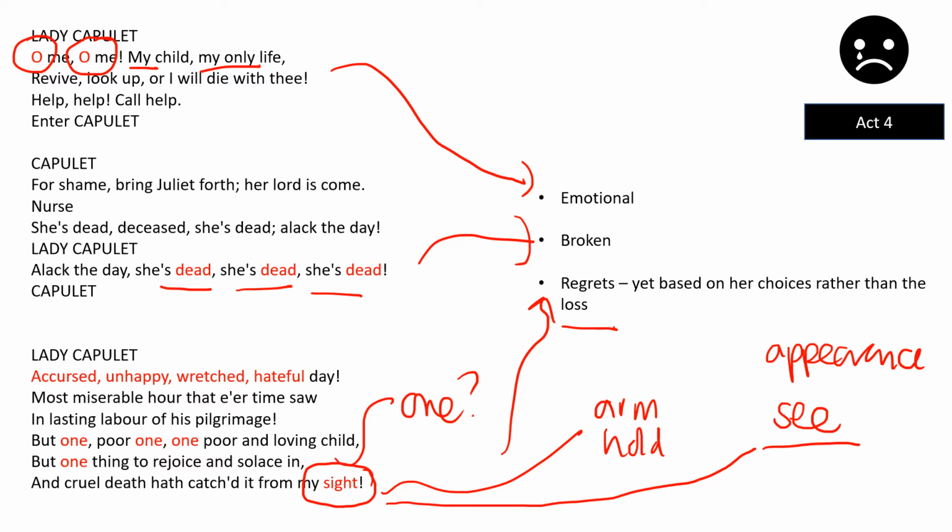And so, is Lady Capulet a cruel and quite emotionless character? Or is she somebody that does generally care?